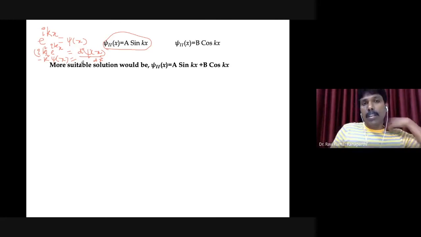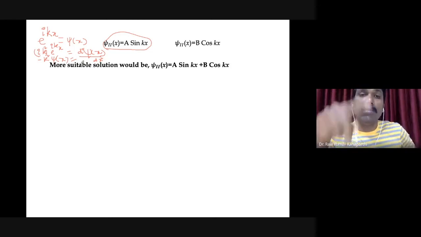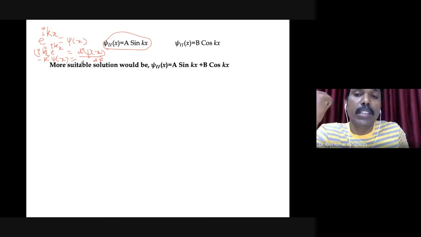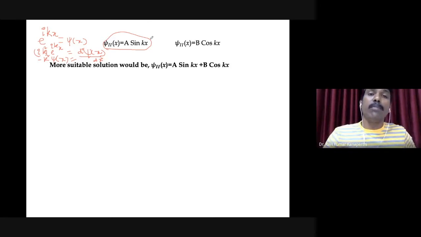Okay, what I'm trying to say is that you can guess many mathematical functions that satisfy the differential equation. Similarly, here you can see I have proposed two functions. psi 2 of x can be, one solution can be a sine kx.